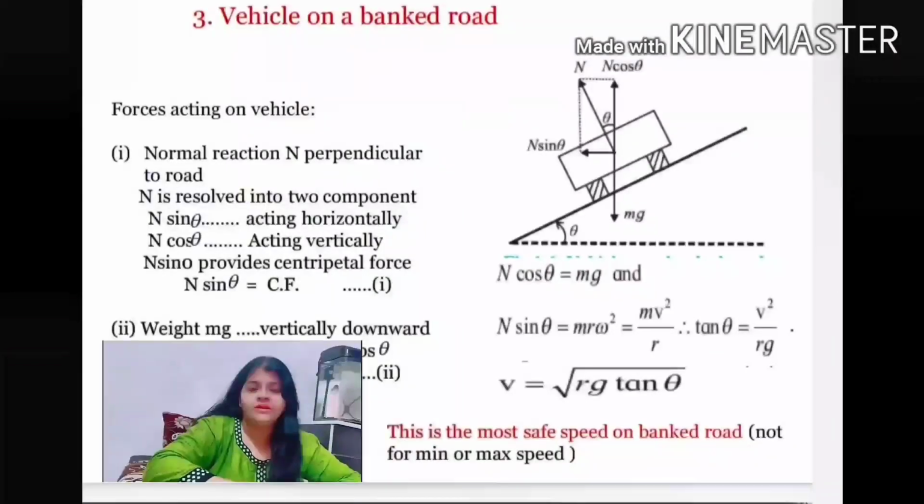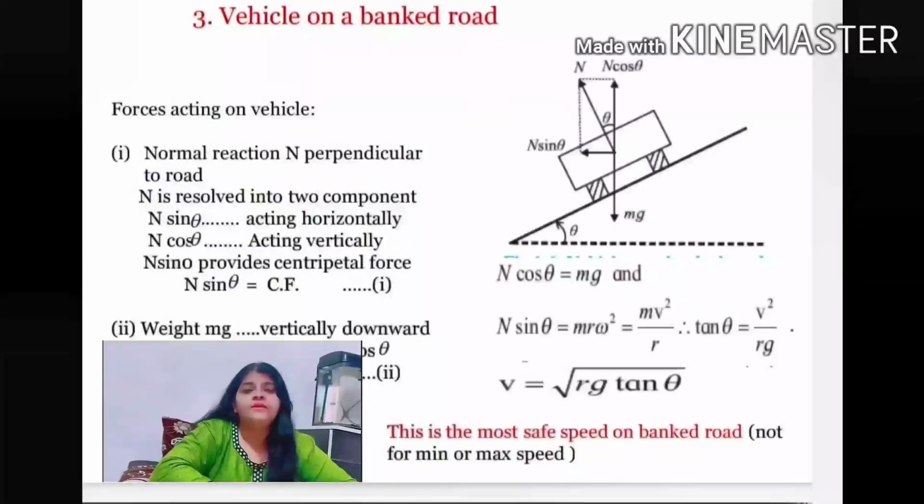This normal reaction is resolved into two components. One is N sin theta, which is directed horizontally. N cos theta is directed vertically upward. The N cos theta is balanced by the weight of the vehicle. N sin theta provides the centripetal force, and we know that the centripetal force gives circular motion. Therefore, N sin theta is equal to the centripetal force.